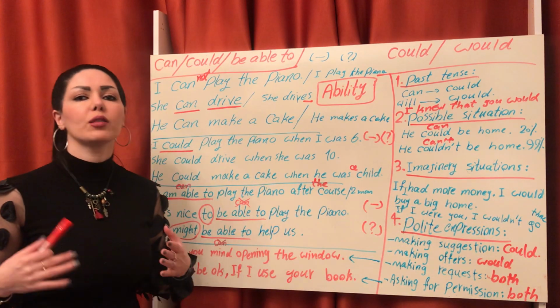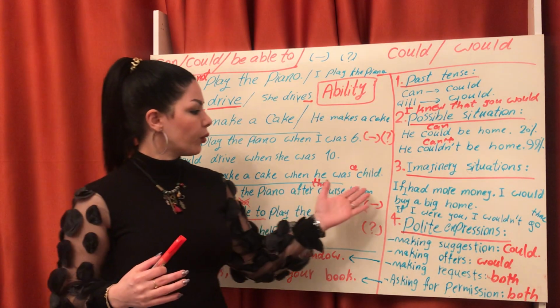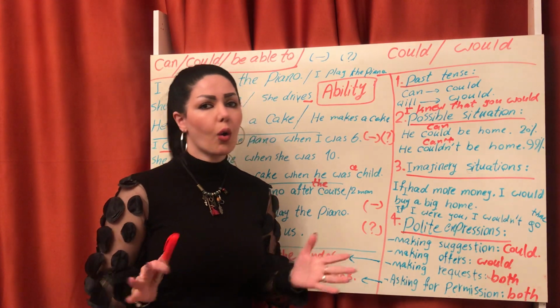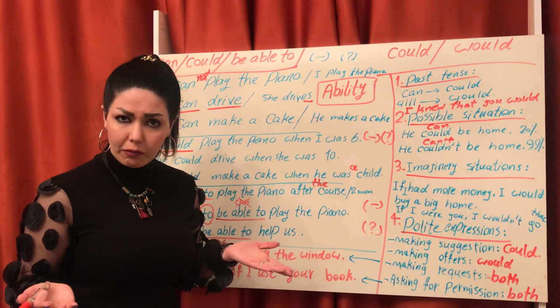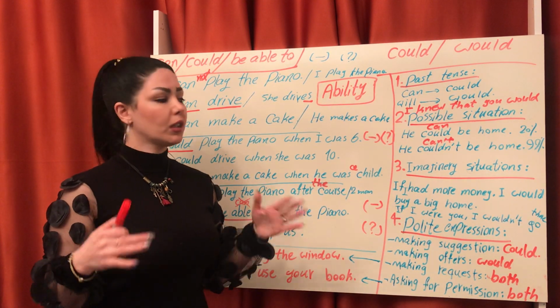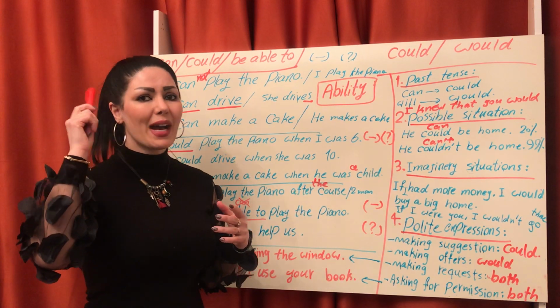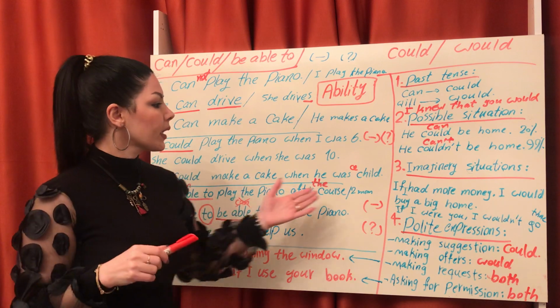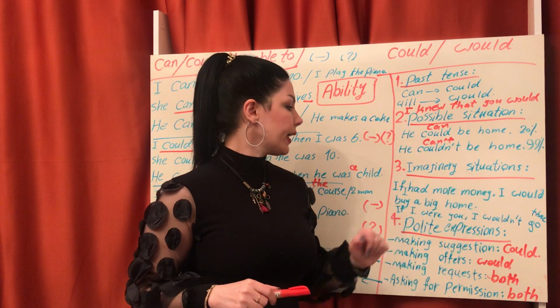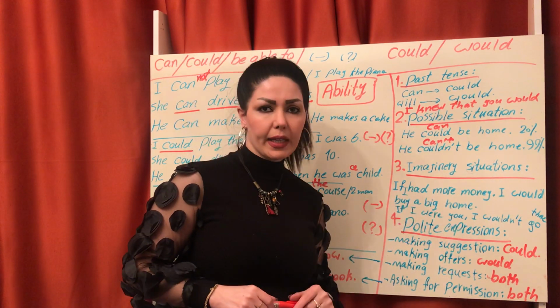If I had more money, I would buy a big home. Now, do I have more money? No. Did you buy a home? No. So, this is imaginary, okay?